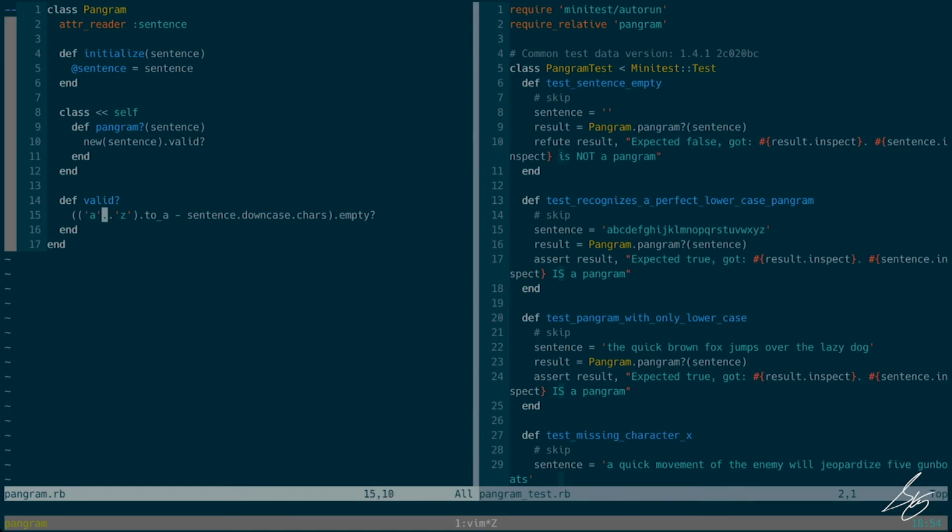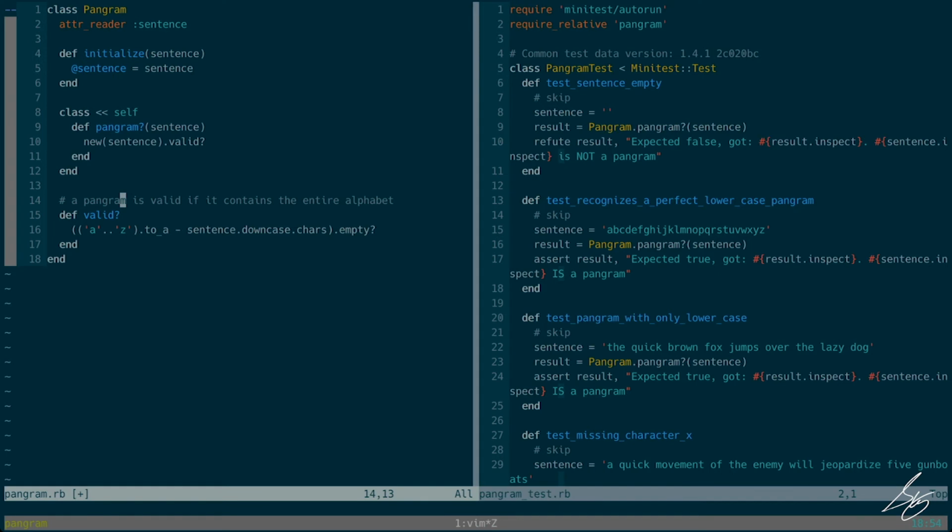Well, I mean, all this junk here. So most explicitly, this really gets to the heart of what the definition of a pangram is, right? Is this a valid pangram? Well, it meets the definition of a pangram. If it does meet it, then it is. And I think early in my career, I might have been tempted to reach for a comment here to explain what a pangram is. A pangram is valid if it contains the entire alphabet, or every letter in the alphabet. And then I would have probably left this code like this.